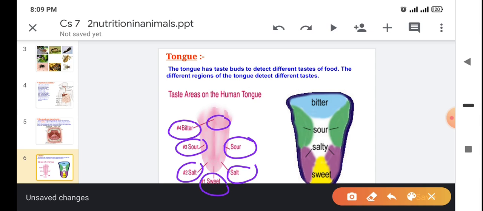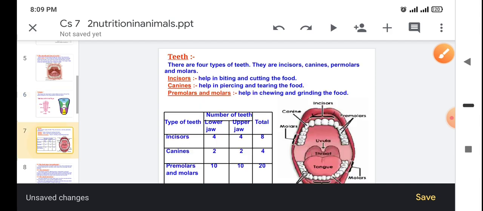Okay, so these are the different zones, and now next, different types of teeth.